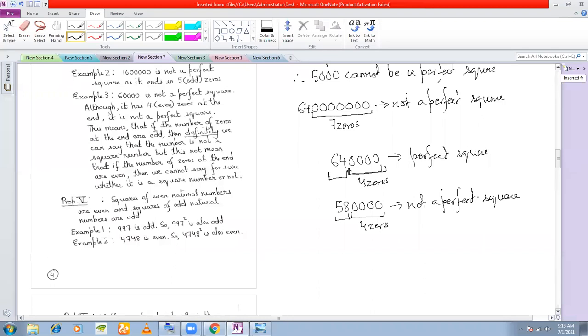The point here is that if the number of zeros at the end is odd, you can close your eyes and say that it cannot be a perfect square. But if it has an even number of zeros, it may be a perfect square, may not be a perfect square. Okay. Moving on to the next property.